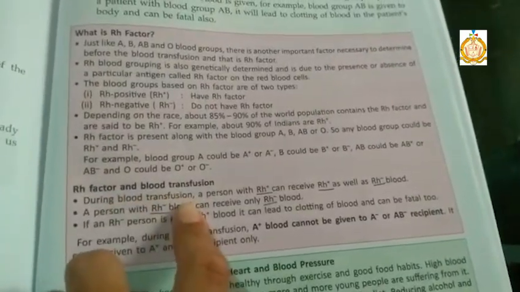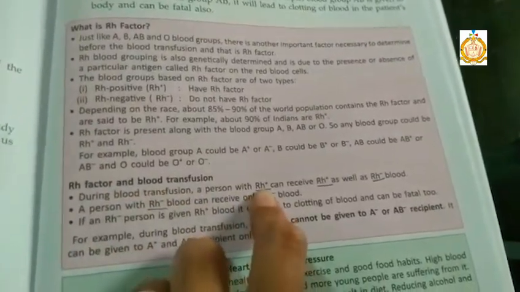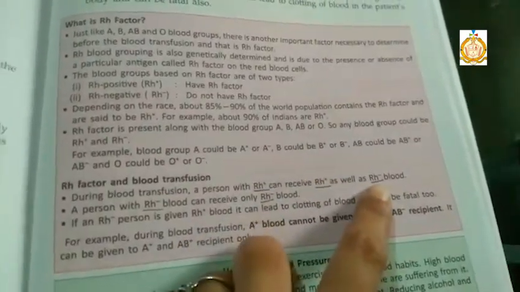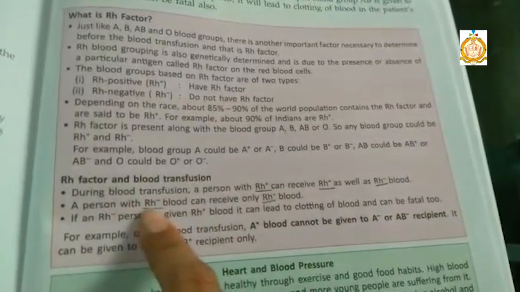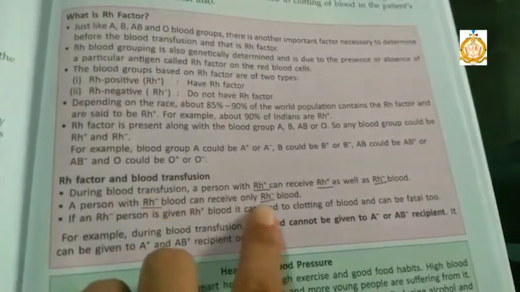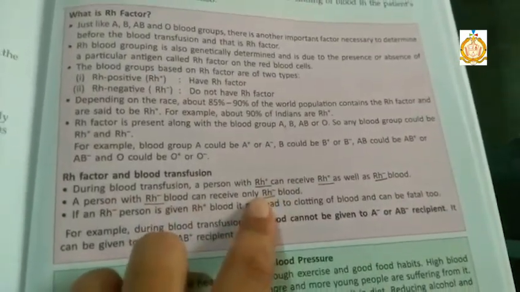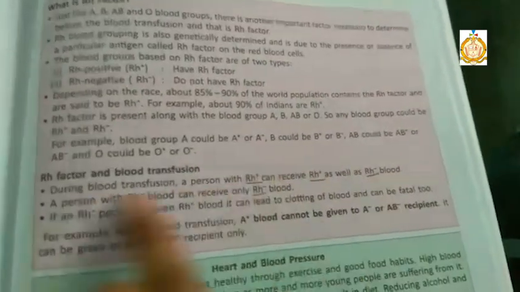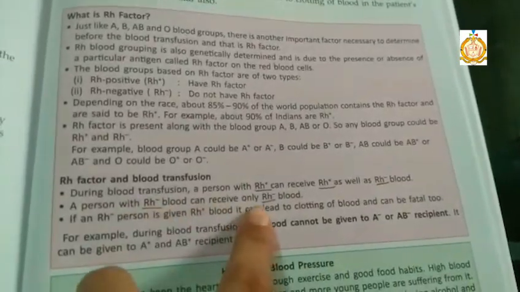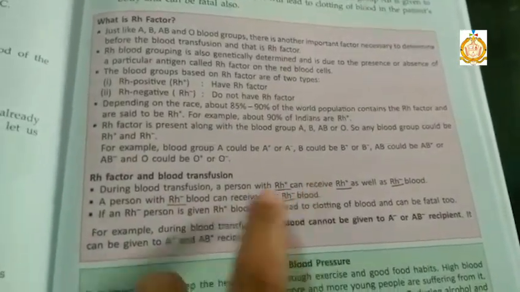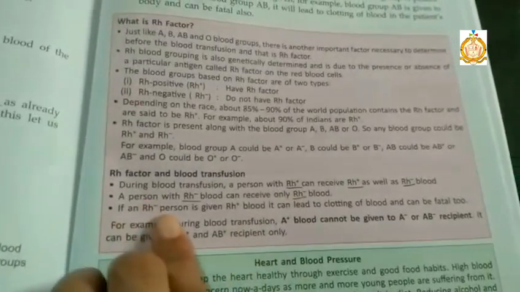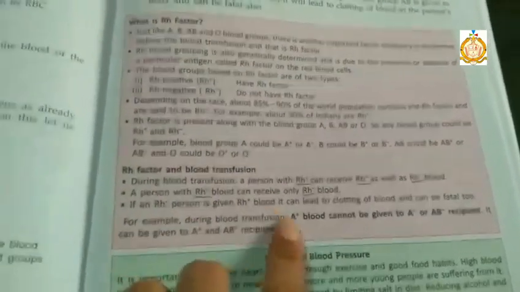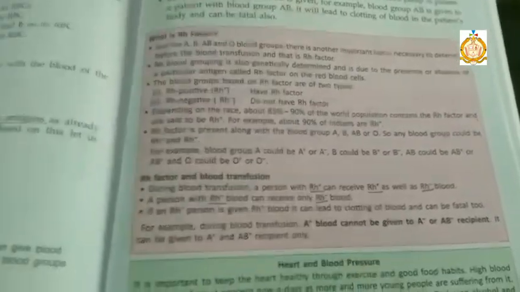Rh factor and blood transfusion. During blood transfusion, what happens? A person with Rh positive can receive blood from Rh positive or Rh negative blood, while a person with Rh negative can receive blood only from Rh negative blood. Rh positive can receive from positive or negative, but Rh negative can receive only blood from Rh negative. And if an Rh negative person is given Rh positive blood, it can lead to clotting of blood.